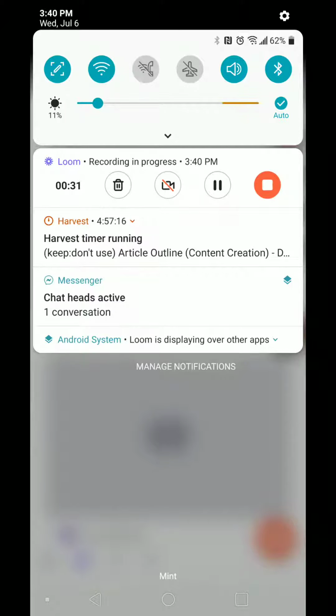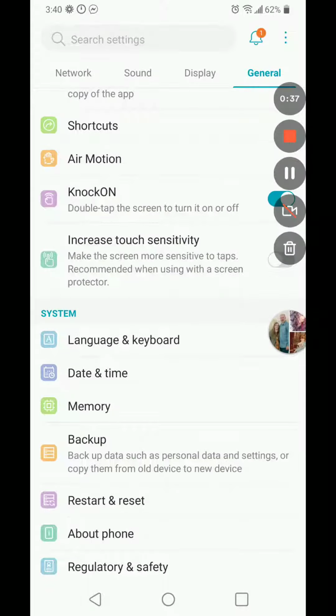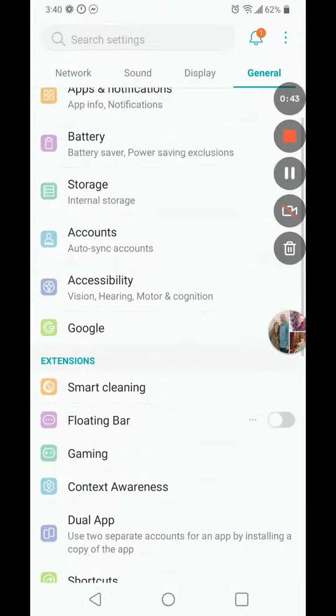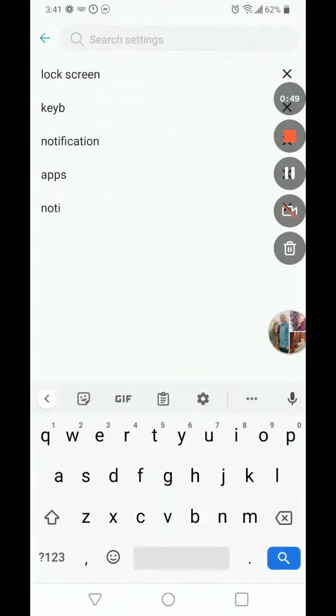So it might be slightly different for whichever phone you have, but go to your settings, which mine is in that tray. And you'll want to go to General Settings and Notifications. So you can see the notifications is there. The other option is to just search for